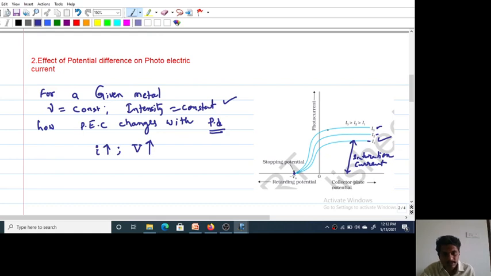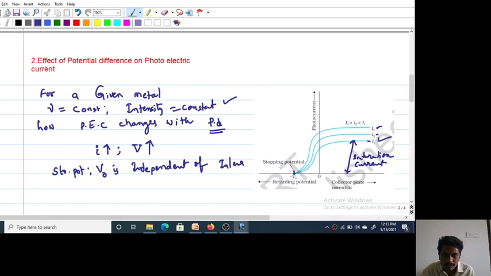So from this observation we can say that stopping potential V0, this is called stopping potential, is independent of